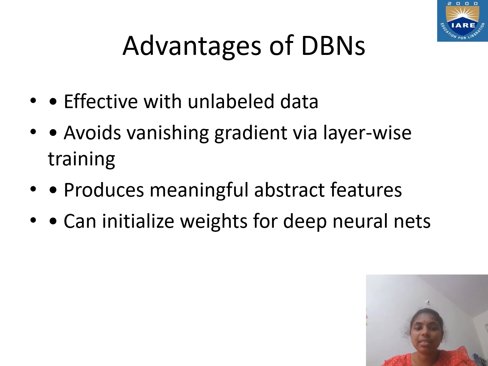The k-nearest neighbors, decision trees, and random forest are commonly used machine learning algorithms with DBNs and artificial neural networks.